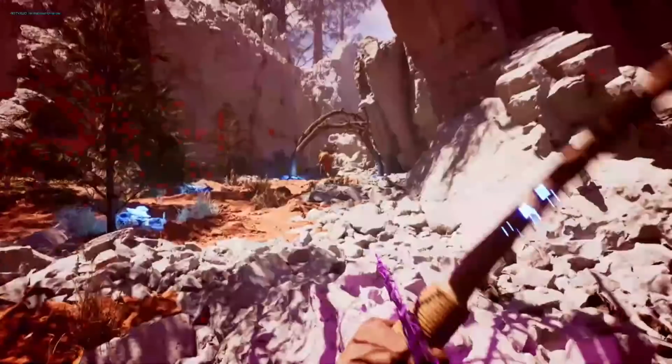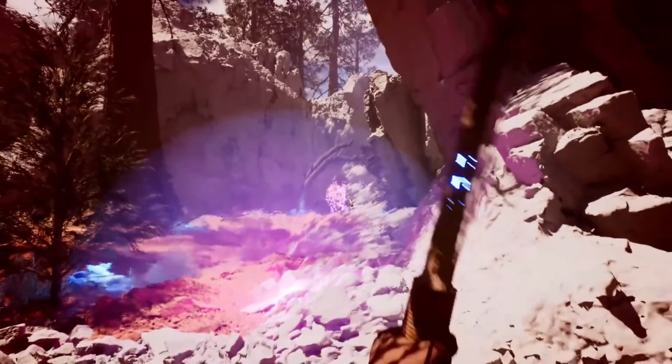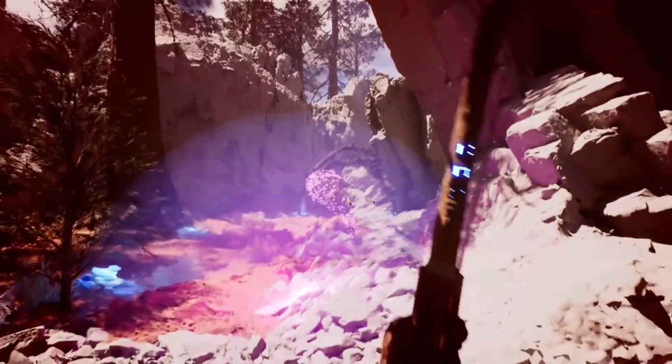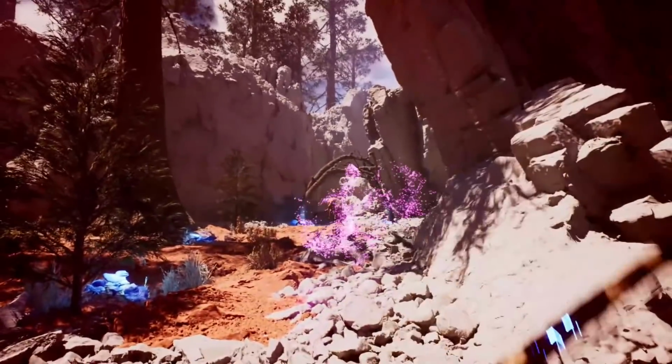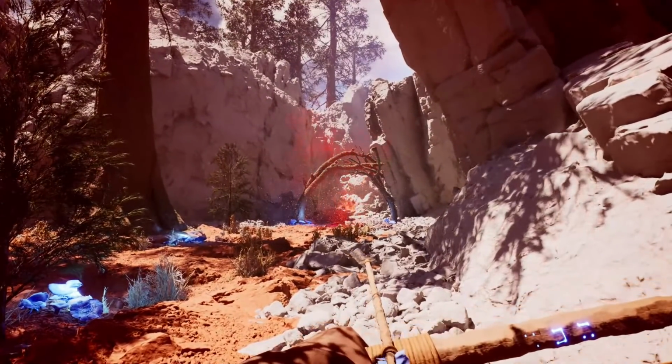Yeah, here's the cliff part. Like, hey, you got to time it right, obviously. I think taking that video, I cratered about 10 times before I got it. But with practice, you can do these things. And there's queuing up the shots so they all come at once. So if something is really, really hard to kill, all those arrows go at the same time. It can be a good way to do it instead of having to line up the perfect shot. And just like, whatever, I'm going to shoot a bunch of arrows at once. Just get them all out of the way, and then it's fine. Yeah.